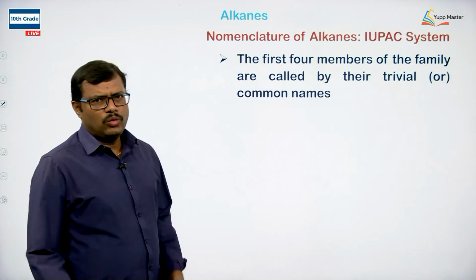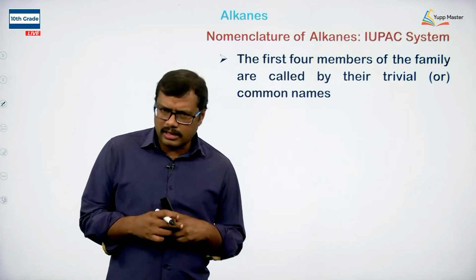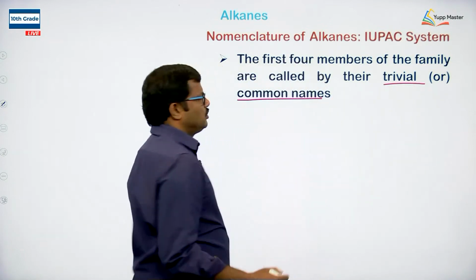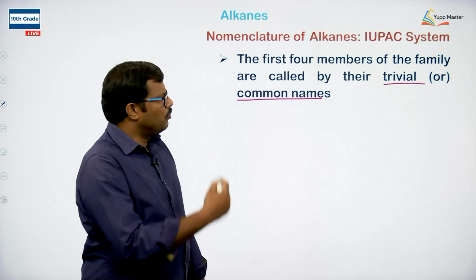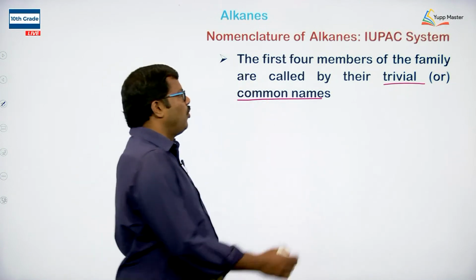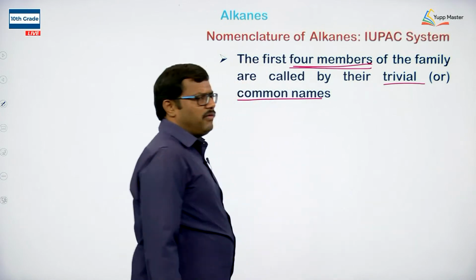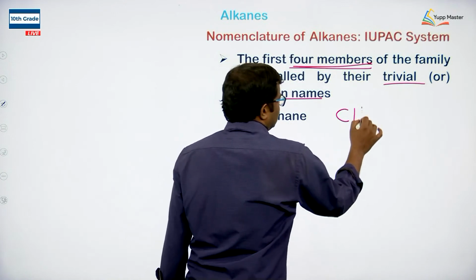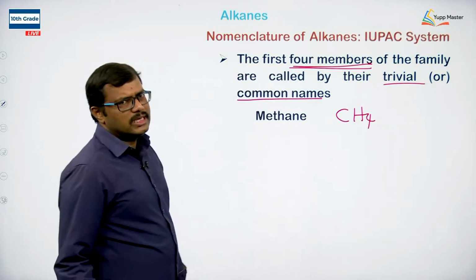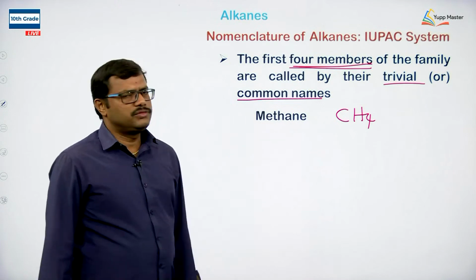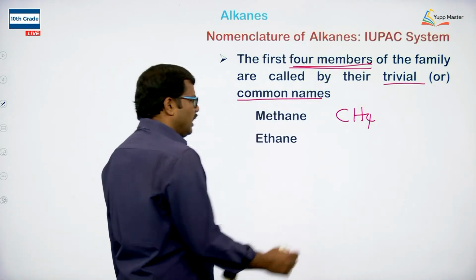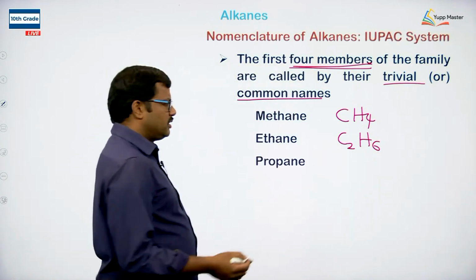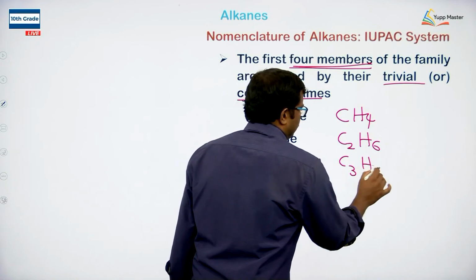Okay. When you look at the first 4 members of the alkane family, their names are generally given by the trivial or common names. So the common names as well as the IUPAC names are the same for the first 4 members of the alkane family. The first member of the alkane family is methane, that is CH4. Methane, according to IUPAC as well as according to the common naming system, is given as methane. Ethane, C2H6. Similarly, propane, C3H8. Okay.